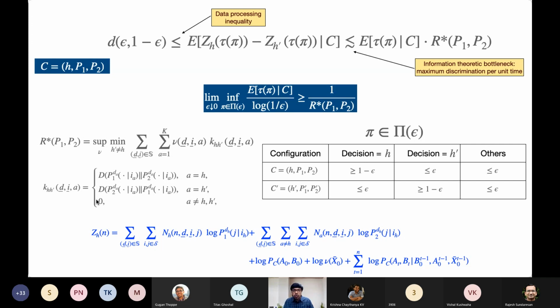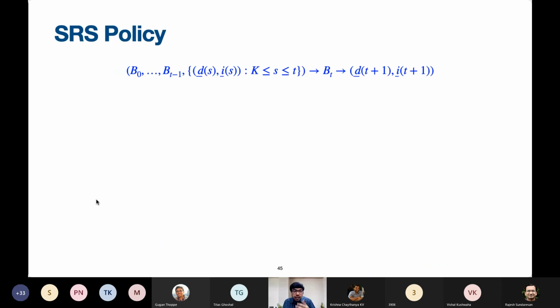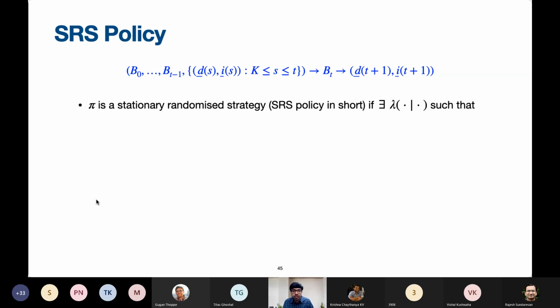And as before, this is an information theoretic bottleneck, and that is a data processing inequality, and this is our lower bound. In order to explain more about what this constant R star is, it turns out that there is a simplification we can do for R star, and that comes from what are called SRS policies.